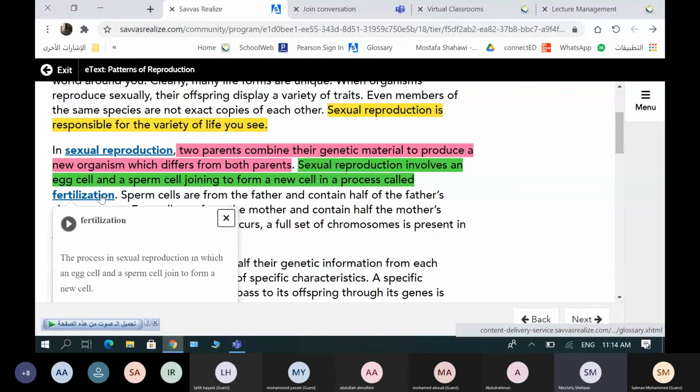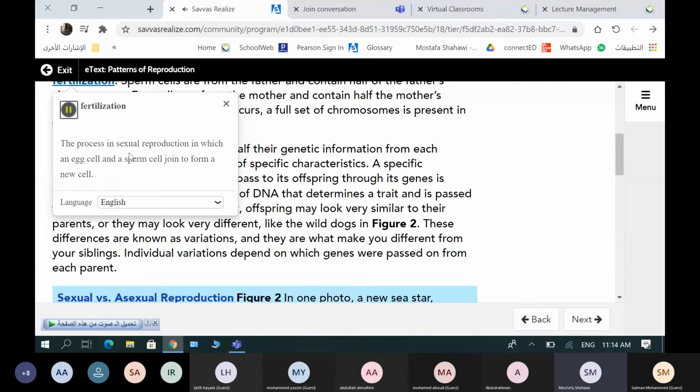Let's listen to the definition of fertilization. The process in sexual reproduction in which an egg cell and a sperm cell join to form a new cell. This is called fertilization.